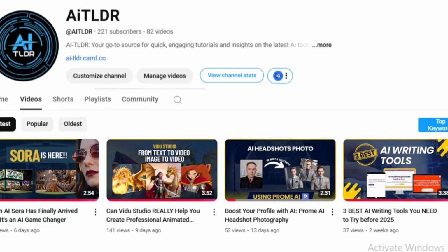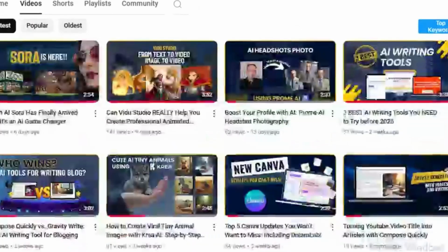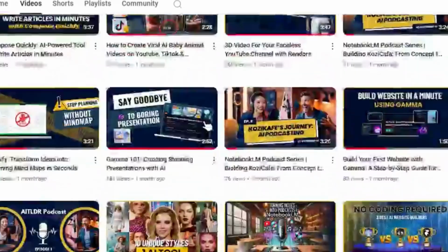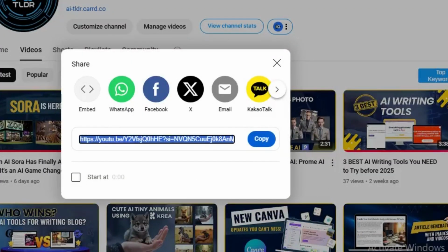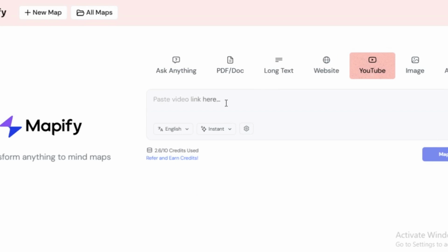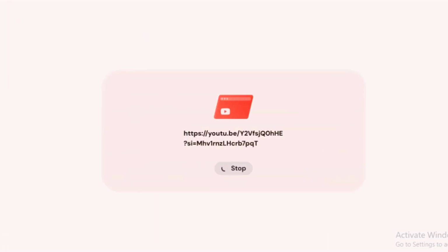Go to YouTube and choose the video you want to summarize. It could be a lecture, a tutorial, or even a random video you found interesting. Visit the Mapify website and paste the URL of your video into the YouTube Summarizer tool. Hit the Summarize button, and Mapify will get to work.